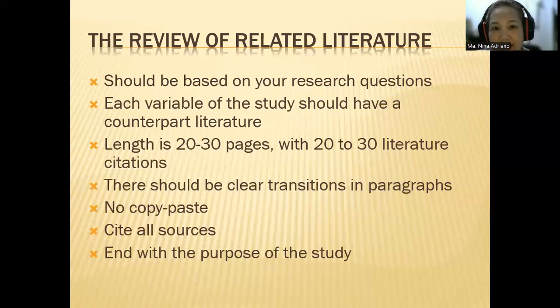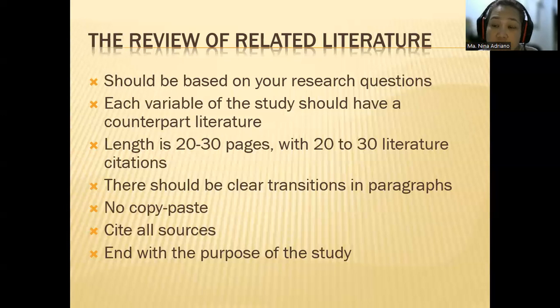You can easily detect a plagiarized document if there is no alignment, if there is no transition in the paragraphs. There has to be connection and connectivity between your paragraphs. Okay, that's one way to detect a plagiarized document. When you read it, it doesn't make sense. Why? Because the paragraphs are not connected at all.